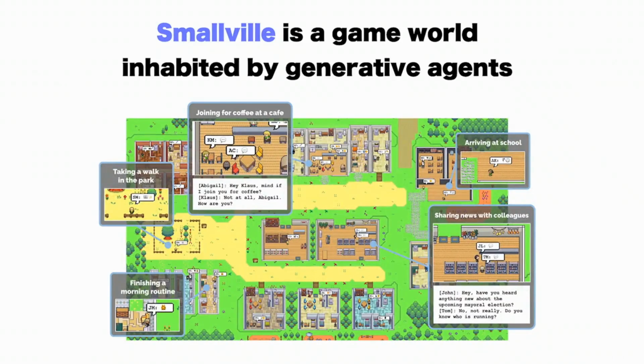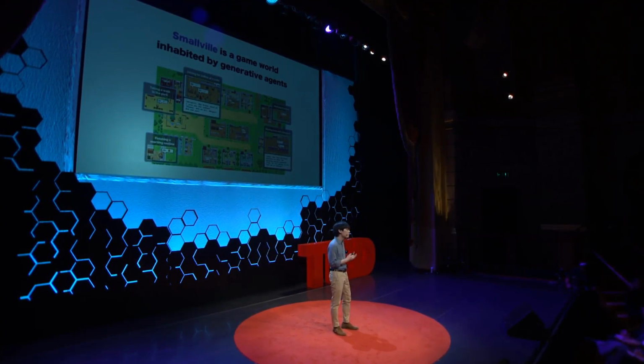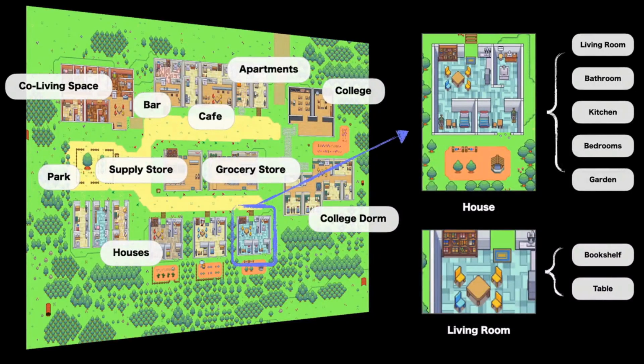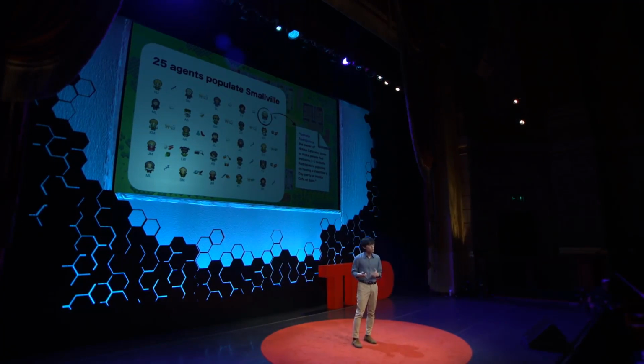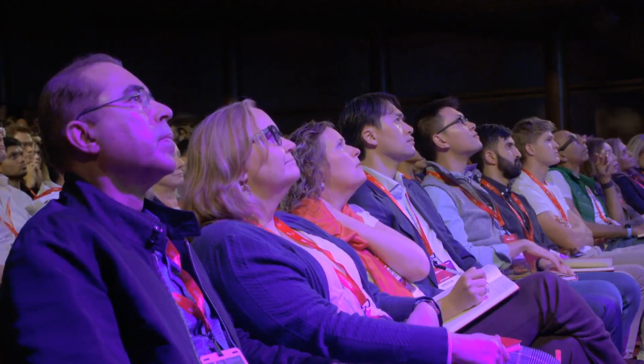What you see here is a map of a game world that we developed called Smallville. And though it may look and feel like a game that you and I may have played as a child, Smallville features all the common affordances that are found in a typical small village. There are houses, apartments, stores, a cafe, bar, school, as well as their sub-areas and objects that make the space functional. And we populated this space with 25 generative agents, each with distinct identities that we've given them, described in one paragraph of English sentences.